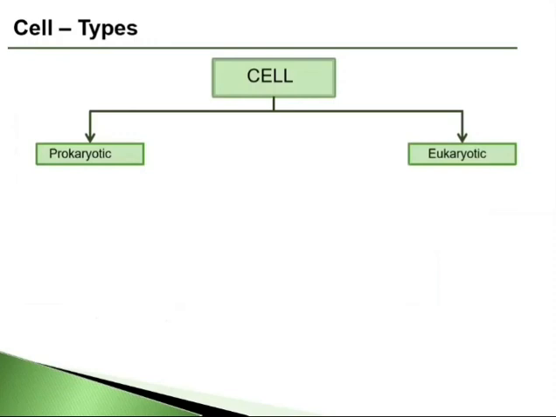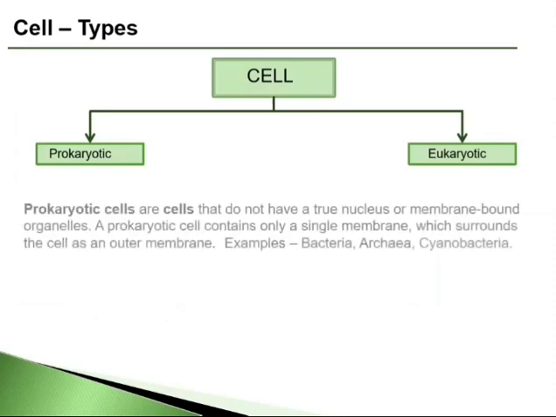On the basis of the presence of a nucleus, cells can be divided into two main categories, namely prokaryotic and eukaryotic cells. Prokaryotic cells are the cells which do not have any nucleus or membrane-bound organelles. These are unicellular.